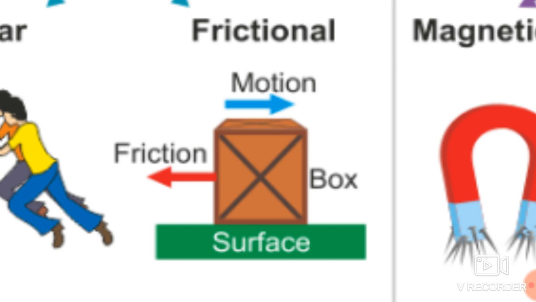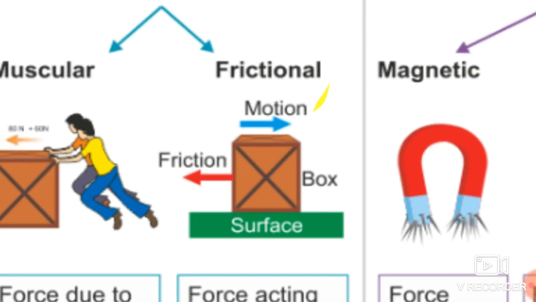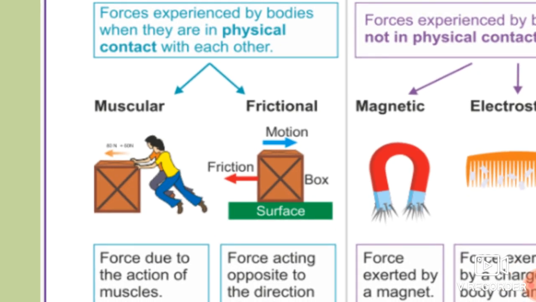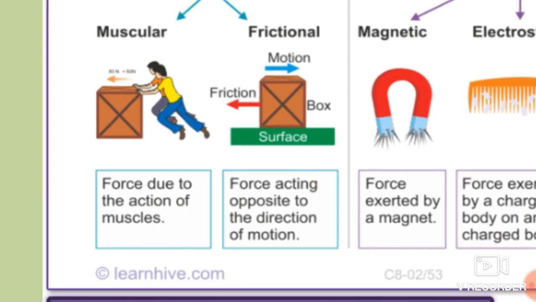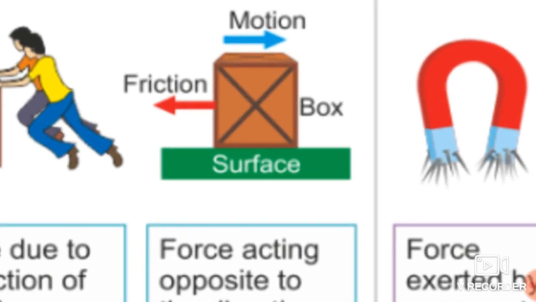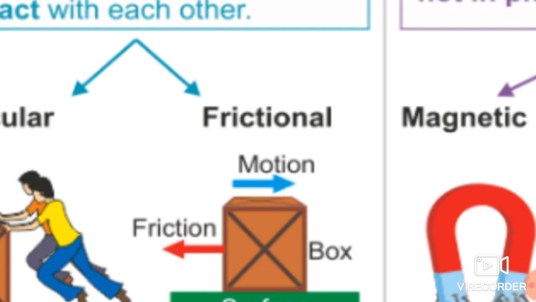Friction occurs between this box and this surface, so the frictional force occurs over here. Okay students, so the force acting opposite to the direction of motion is nothing but the frictional force.